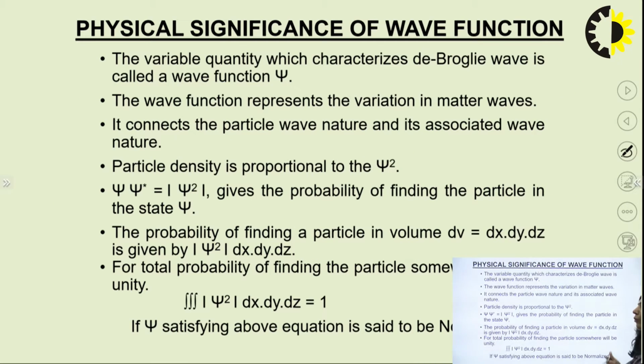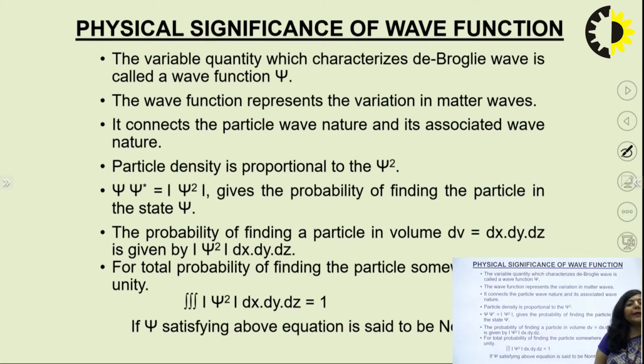Now, before going into detail of the Schrodinger wave equation, first we will try to understand the meaning and the significance of that mathematical function. The role which is played by E and H in case of light: E stands for electric field in case of an electromagnetic radiation, and H stands for magnetic field.